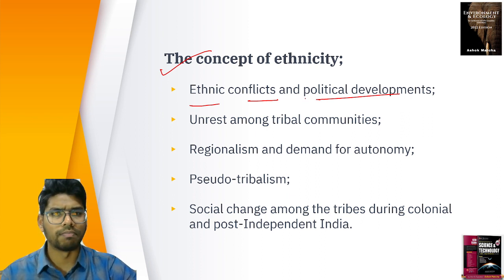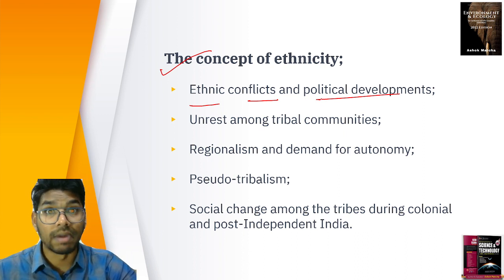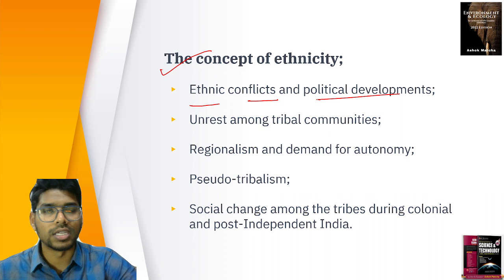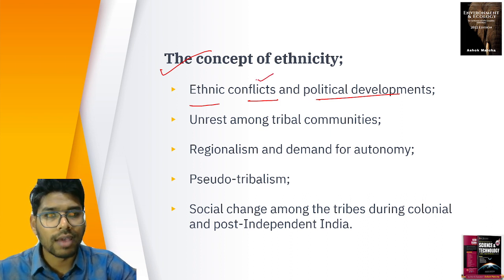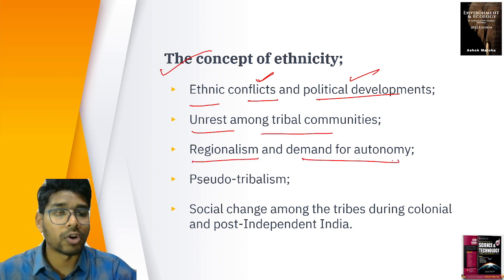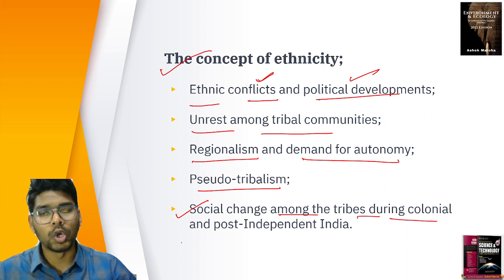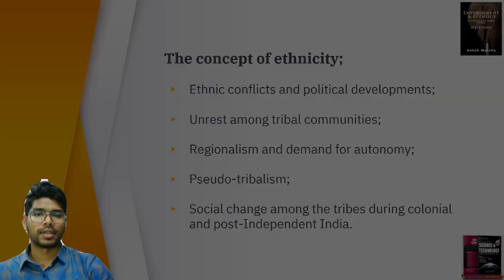So India is a multi-ethnic society. It is not a mono-ethnic society. We do not have only one ethnic group. We have multiple diverse ethnic groups in all of India. It is totally diverse. So because of the diversity, what ethnic conflicts? The northeastern territory, if you see, it is all about the ethnic conflicts and the political developments and unrest among the tribal communities, racialism and demand for autonomy, and pseudo-tribalism, right? They are not tribals, but they act so. Pseudo tribalism and social change among the tribes during colonial and post-independent India, right?